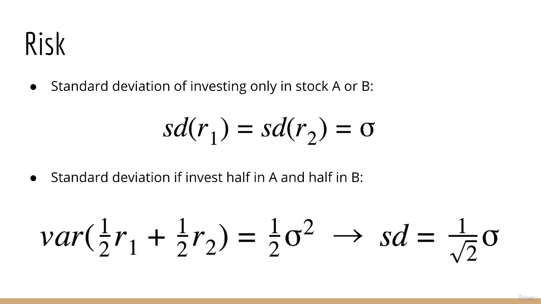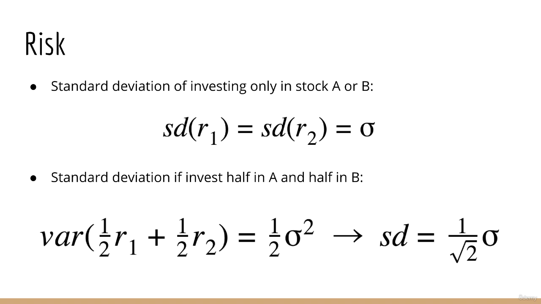But what about the risk? Again, we will use standard deviation as a proxy for this. The variance, if you only invested in stock A, is sigma squared. If you only invest in stock B, the variance is still sigma squared. The variance if you invest half in stock A and half in stock B is a little harder to calculate, but you should be able to prove each step yourself. Let's start with the answer, and then we can talk about how it's calculated later for those who are interested.